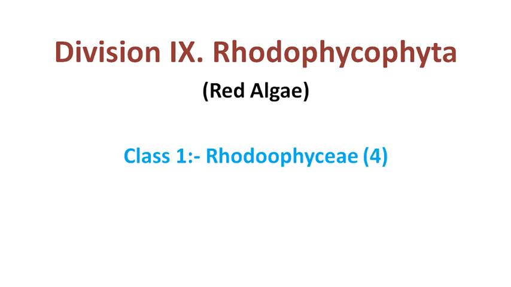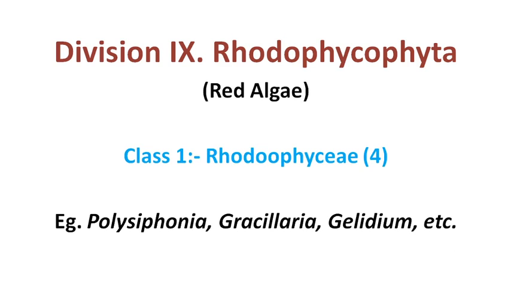Then the last division is the Rhodophycophyta. Students, the Rhodophyceae is commonly called red algae and it has a single class, Rhodophyceae. It has subclasses: Bangiophycidae having 4 orders, then subclass Floridophycidae having 5 orders.